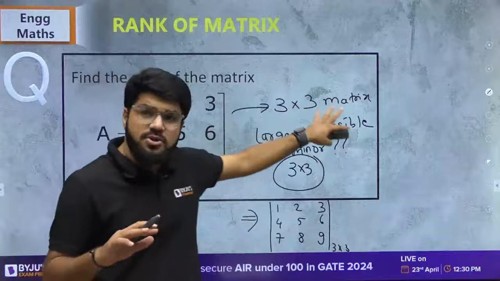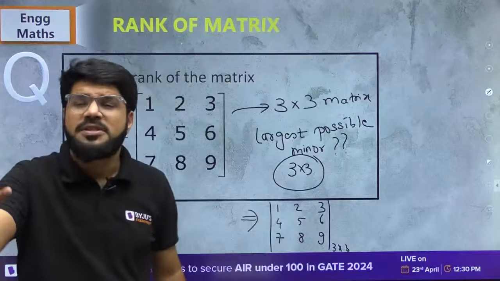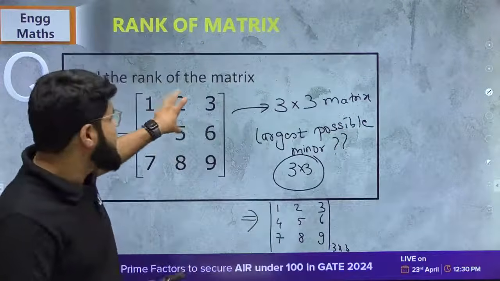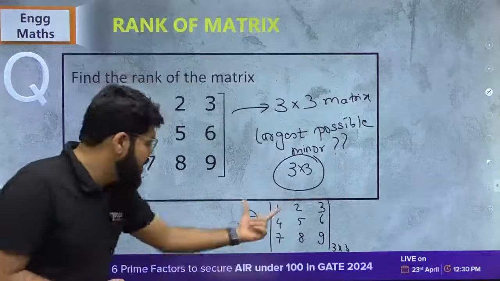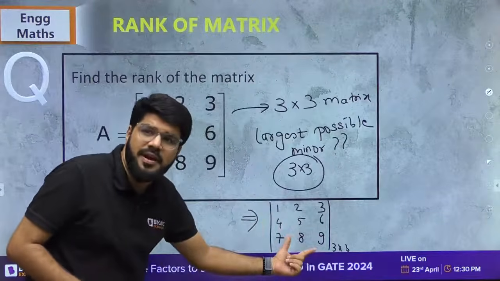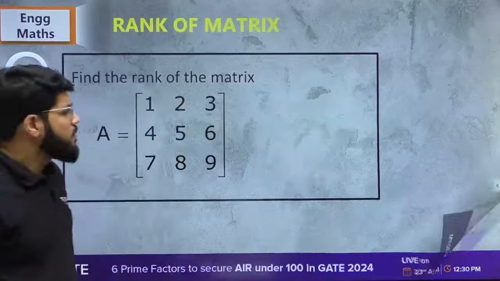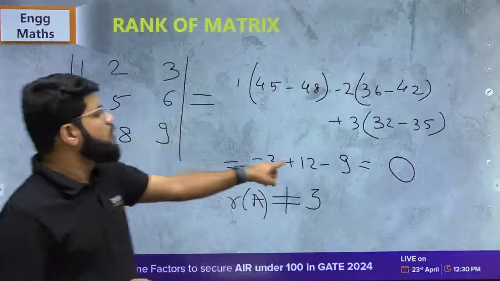Okay. A 3 cross 3 square matrix. What is the largest possible minor? I told largest possible minor means take out all the numbers, calculate the determinant. This is the largest possible minor, 3 cross 3. Then I started calculating its value. Its value came out to be 0.